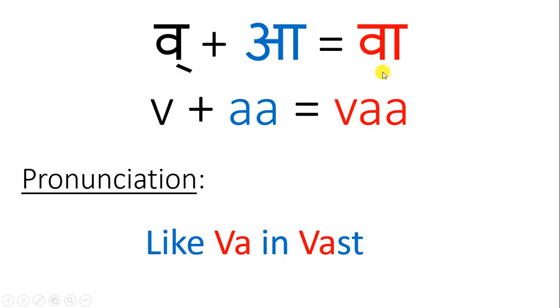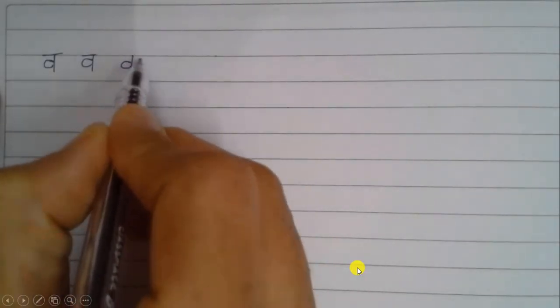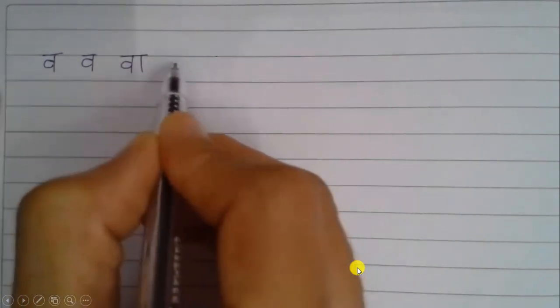Very simple. Yeah. The next sound is Va. And you get this sound Va when you add V to A. V plus A equal to Va. And Va is pronounced like VA in vast. Vast. Okay. Let us see how to write Va.